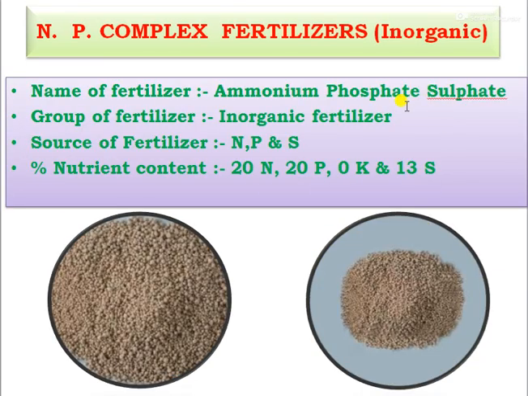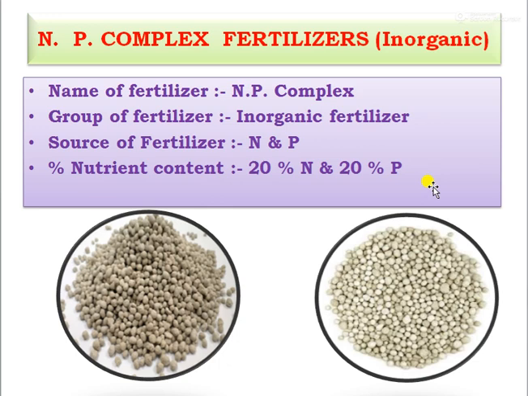Then ammonium phosphate sulfate. This is also an inorganic fertilizer. The major sources of this fertilizer are nitrogen, phosphorus and sulfur, and the percentage of nutrient content is 20% nitrogen, 20% phosphorus, 0% potassium, and 13% sulfur. And the next one, NP complex.